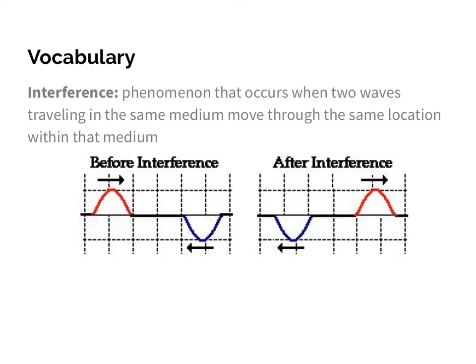All right, boys and girls, welcome to section 8.4. Today we're talking about wave interference. So this is another special property of waves that makes them different than physical objects.